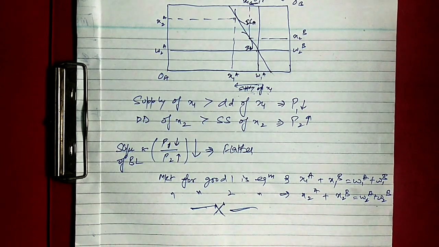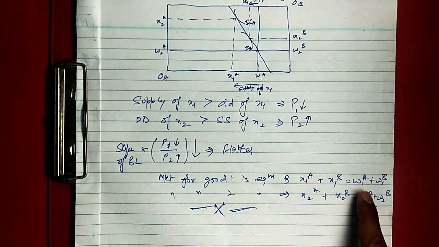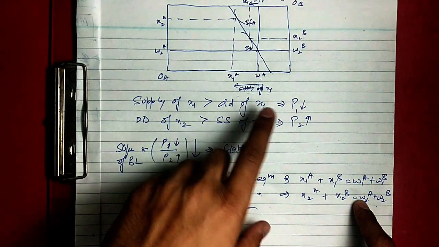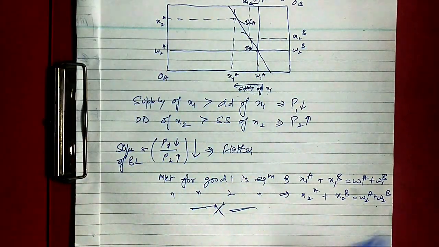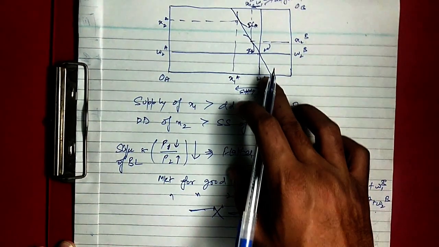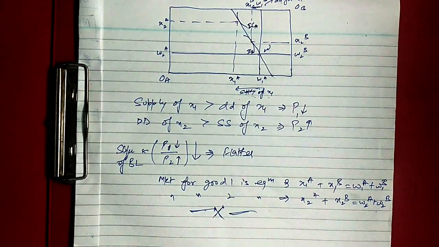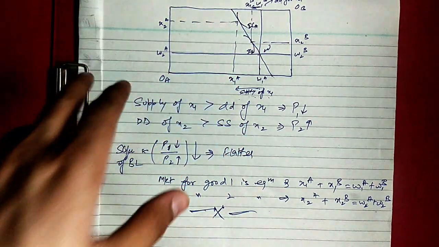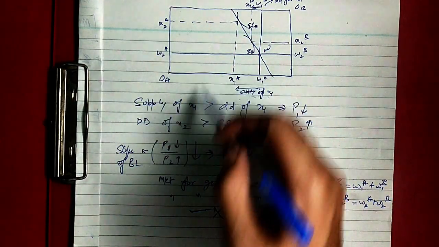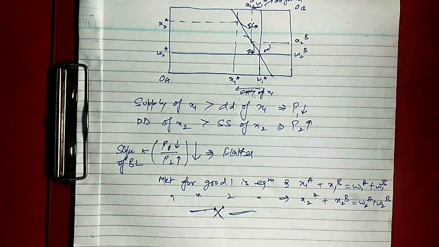Consumers have an initial endowment, which is an allocation available to the consumer when trade is free. They have some endowment in the starting, that is what we have already mentioned, W1A, W2B. These were the endowment, and we mark it from W only. They will exchange some of these goods with each other to end up at a final allocation. That is what they are doing by equating the MRSA and MRSB. We have seen this through different ICs also.